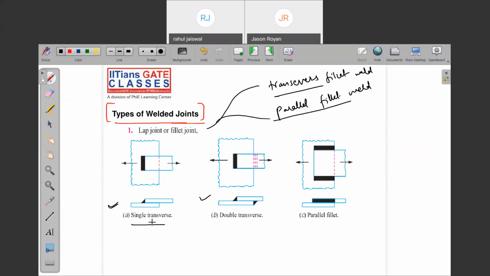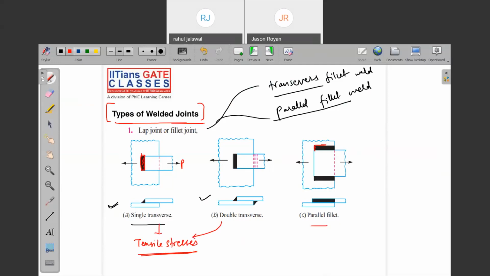What is the meaning of transverse? Let me explain here. This is a welded joint, where welding has been done. Is the load acting perpendicular to the weld or parallel to the weld? Perpendicular. Whenever the load is acting perpendicular to the weld, which type of stresses will be introduced? Tensile stresses. Same here also.